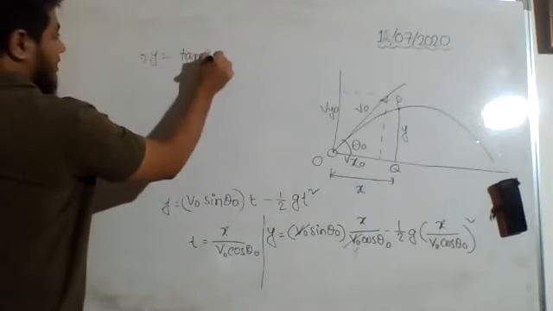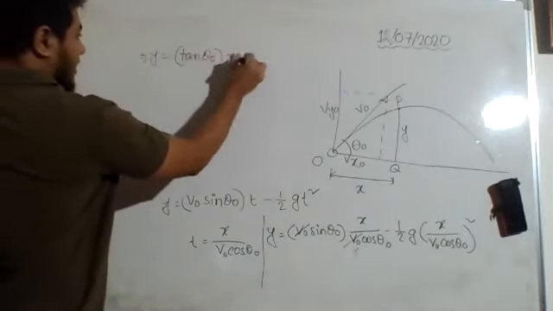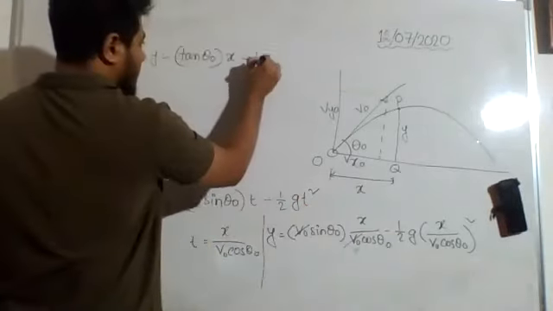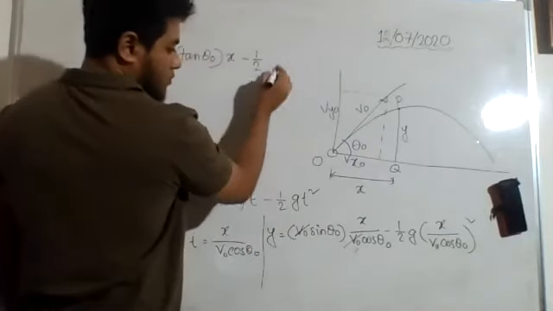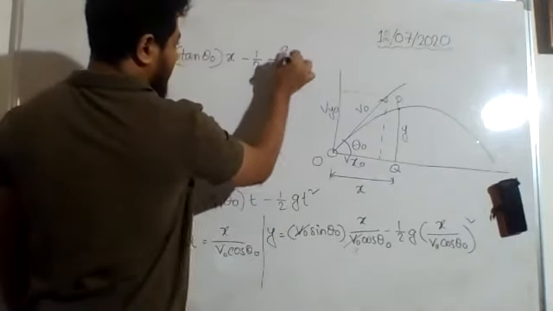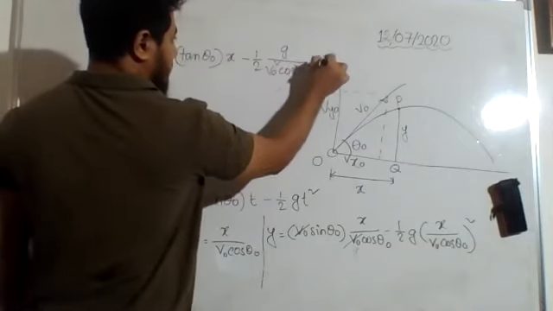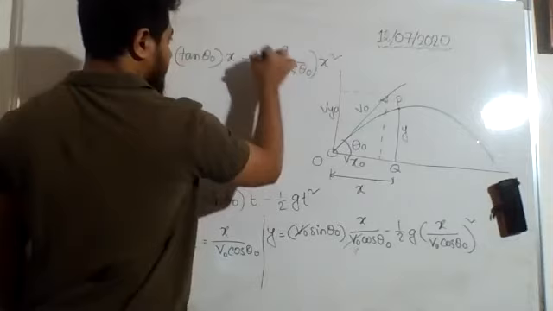So I can write tan theta naught into x minus half into g divided by v naught square cos square theta naught into x square.